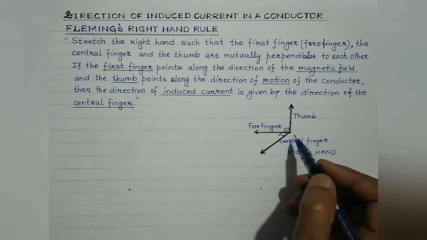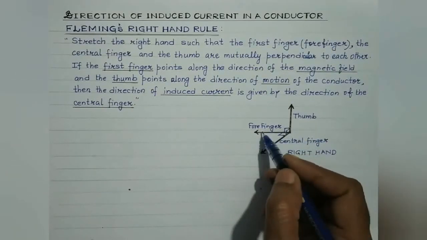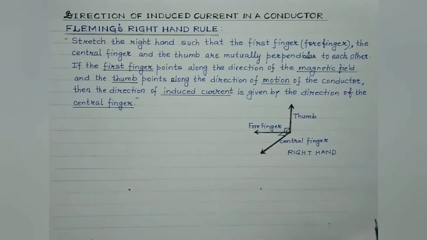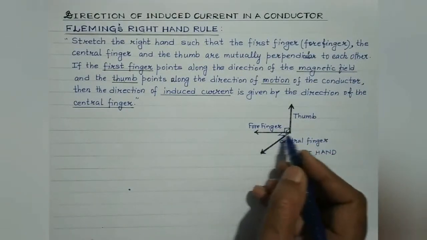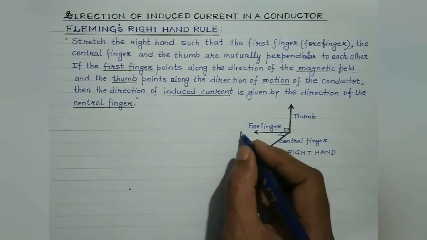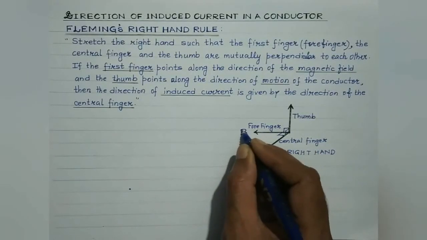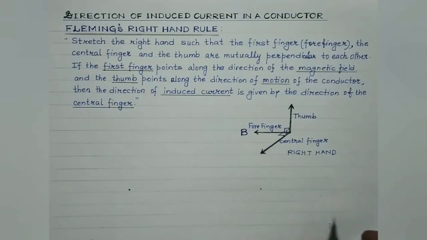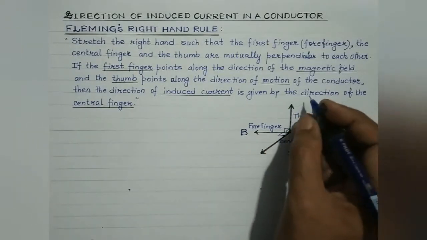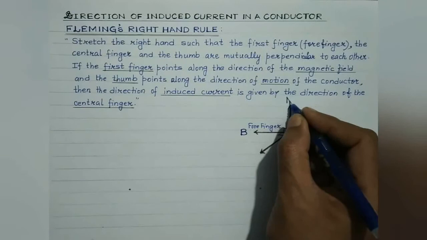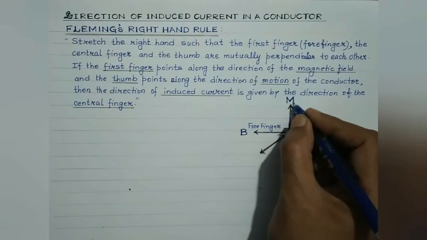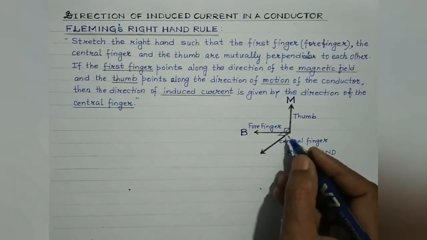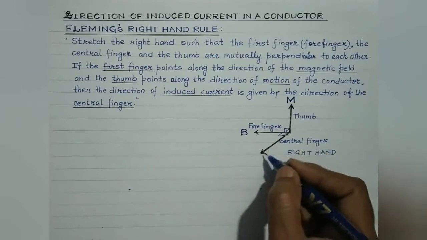So stretch the right hand such that the first finger, the central finger and the thumb are perpendicular to each other. Then if the first finger points along the direction of the magnetic field, represented by B, and the thumb points along the direction of motion of the conductor, represented by capital letter M, then in that case, students, the direction of the induced current is given by the direction of the central finger. This is the direction of the central finger.